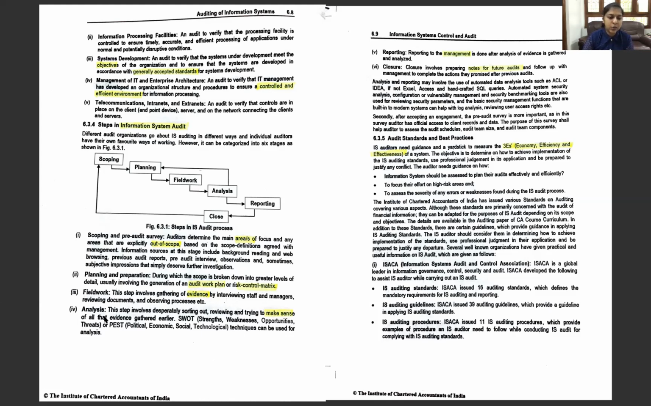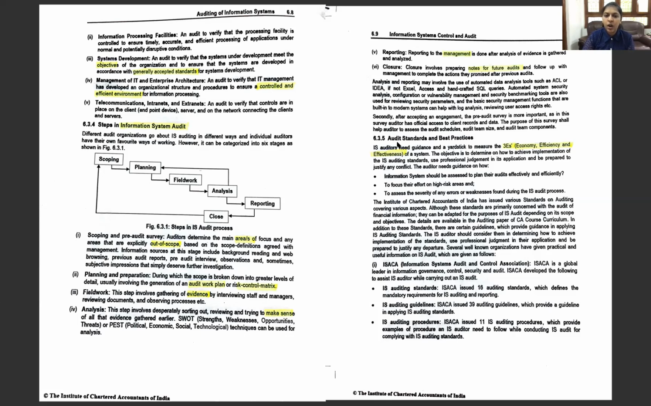Next is to analyze those evidences by various methods called SWOT, tests and whatnot. Next is the reporting. Reporting to whom? Reporting to the management on the basis of the analysis of the evidences. And then closure. Closure is preparing notes for future audit. So these are the steps in the information system audit. Let us say it again. Scoping, planning, fieldwork, analysis, reporting and closure.